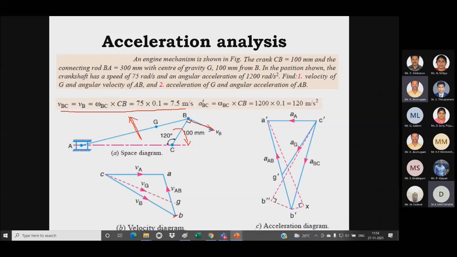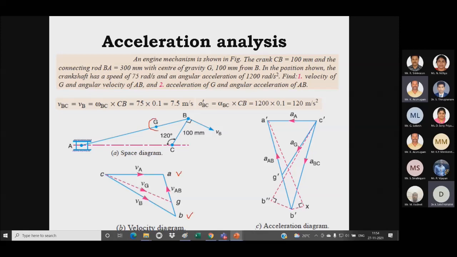So the line will be drawn like this. I don't know the position of A. To find out the position of A, I have to draw a horizontal line for this slider. So from C, I know the C point is a fixed point. So from C, I have to draw a horizontal line to locate the point A. Right. So this is how we have drawn the points A and B.